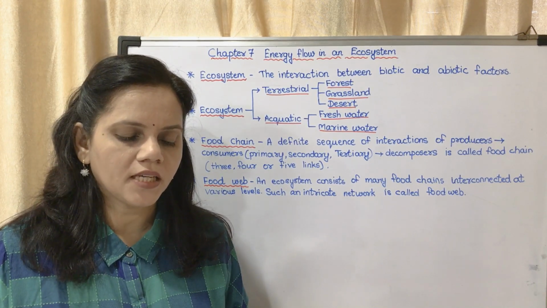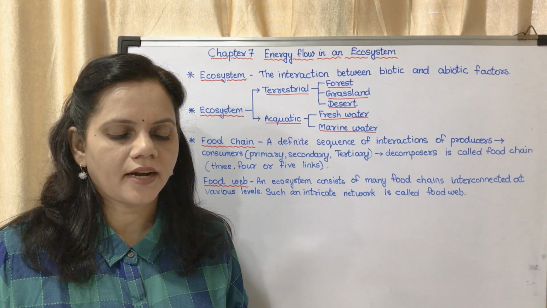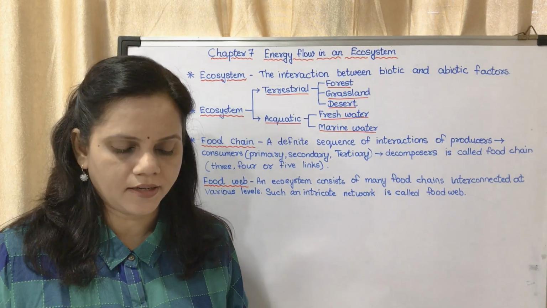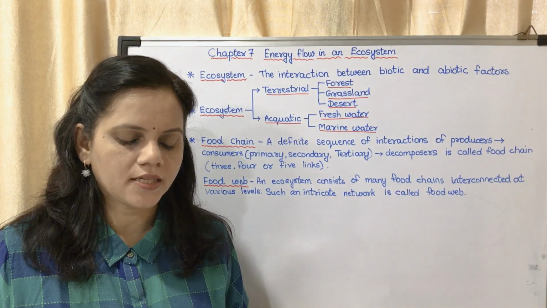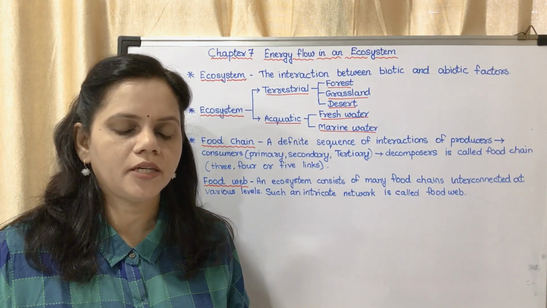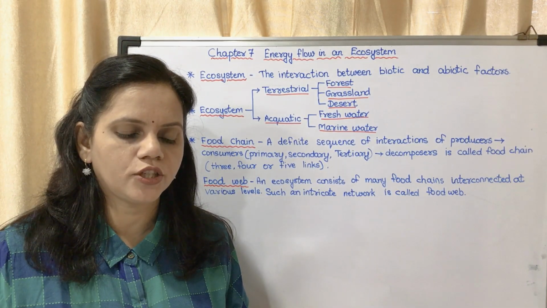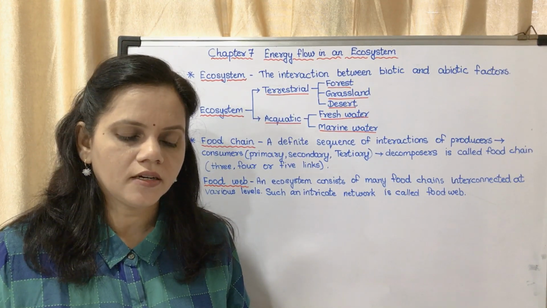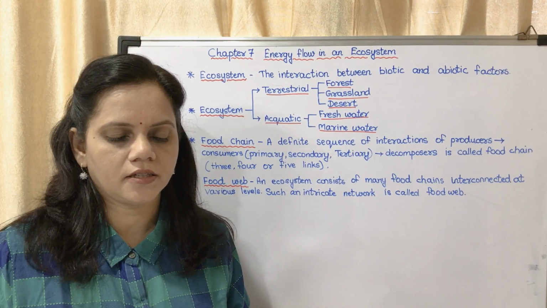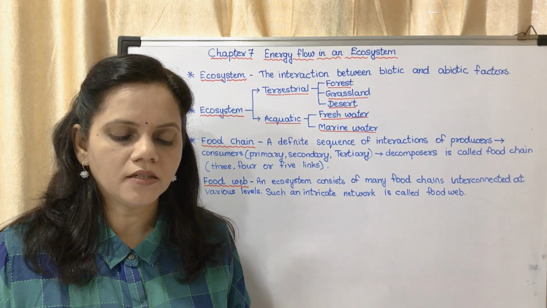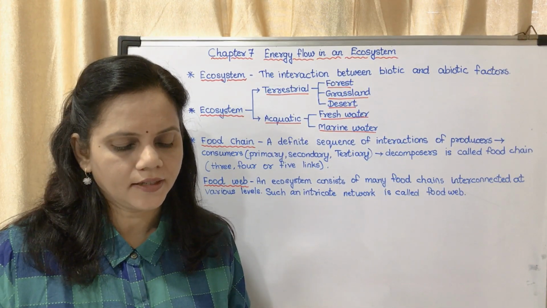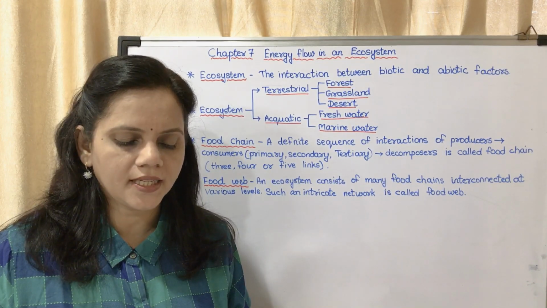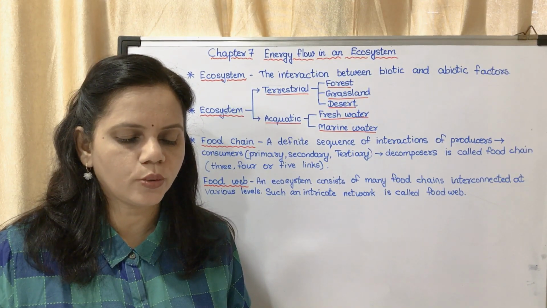Then from grass to rabbit, rabbit to fox, or rabbit to tiger. I repeat, grass to rabbit, rabbit to fox, or rabbit to tiger. Again, grass to deer, deer to tiger. Grass to zebra, zebra to tiger. They have shown nuts there, nuts to monkeys, or nuts to squirrel.